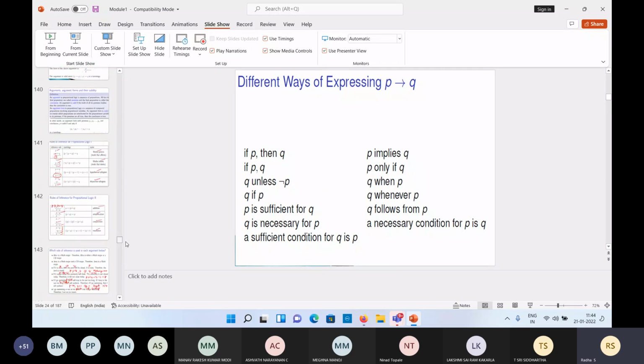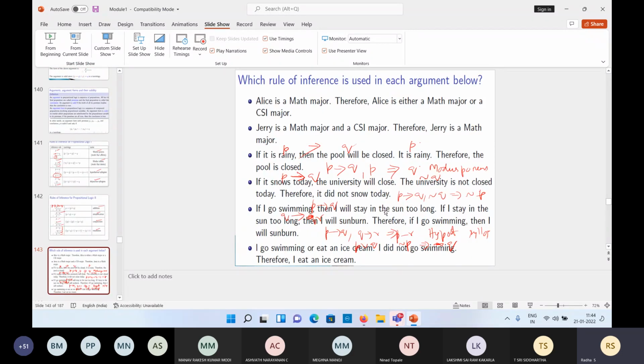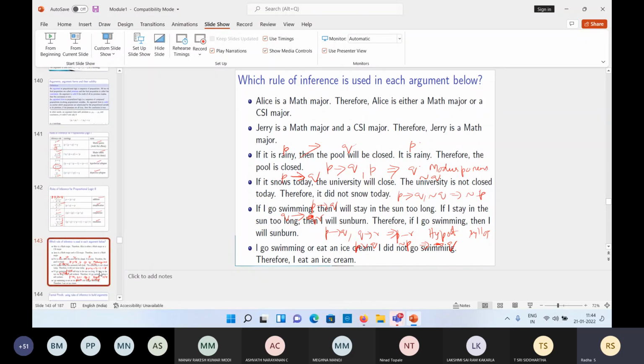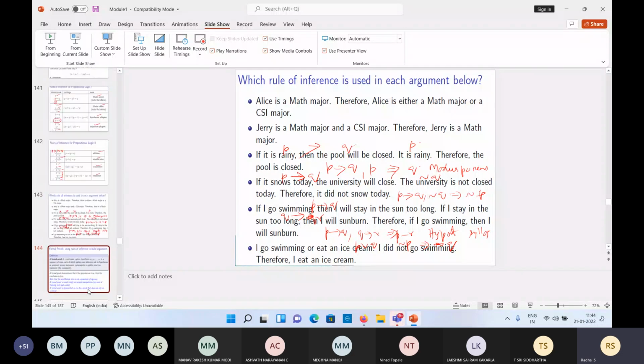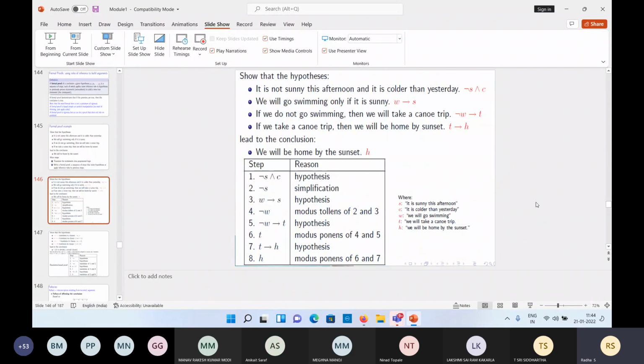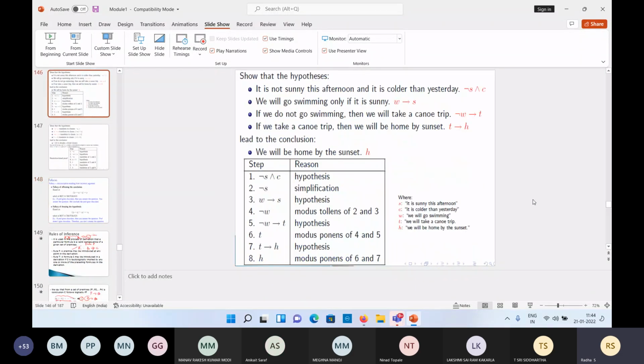One minute, I'll take that particular problem. This is the question, right? See? We will go swimming only if it is sunny. Only if. You should not think of this as if it is sunny, then we'll go swimming.